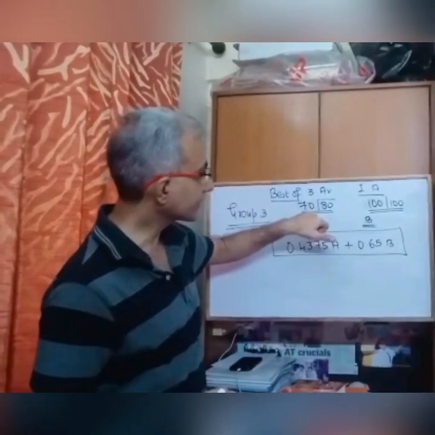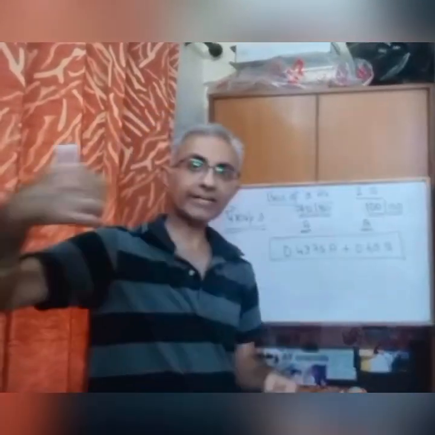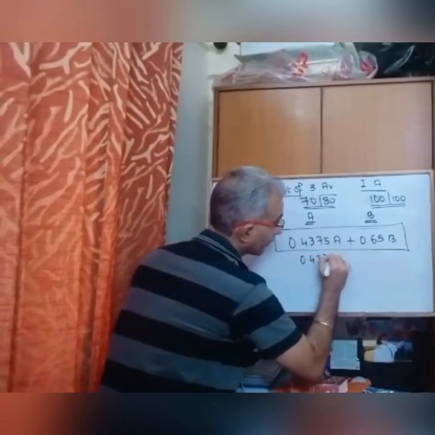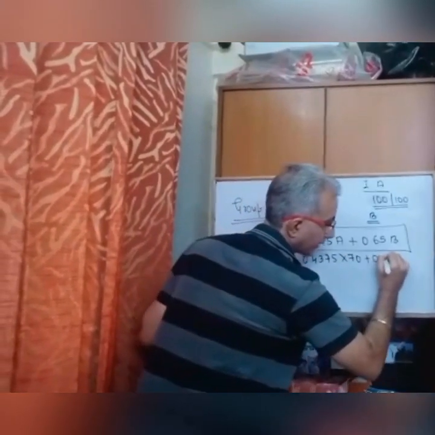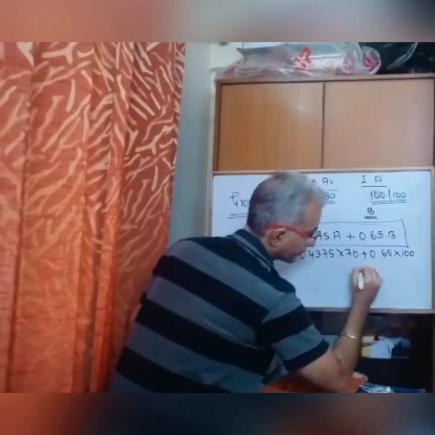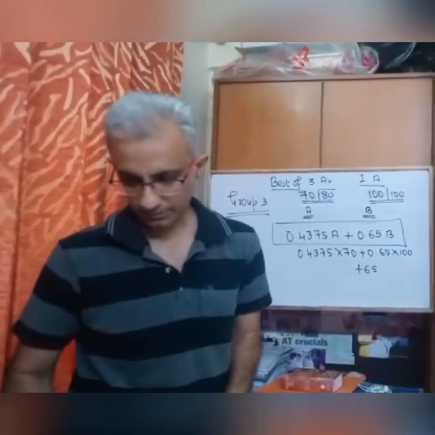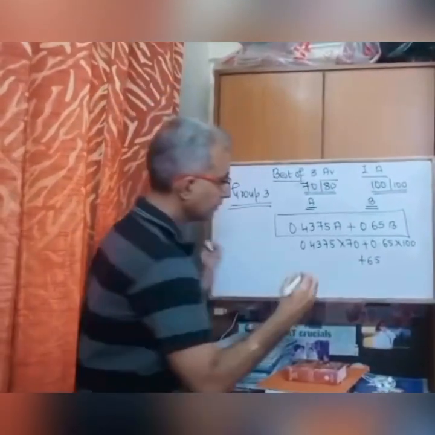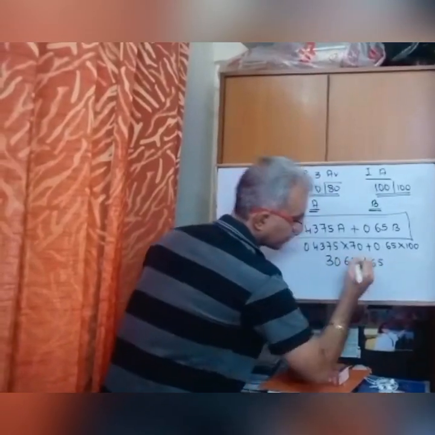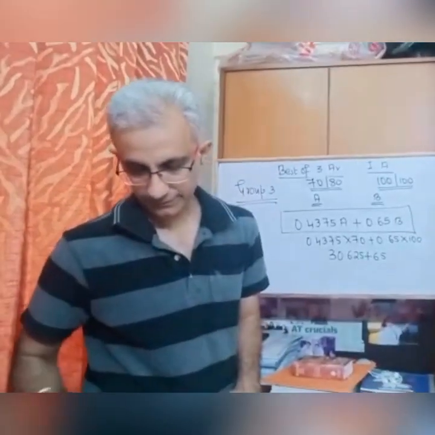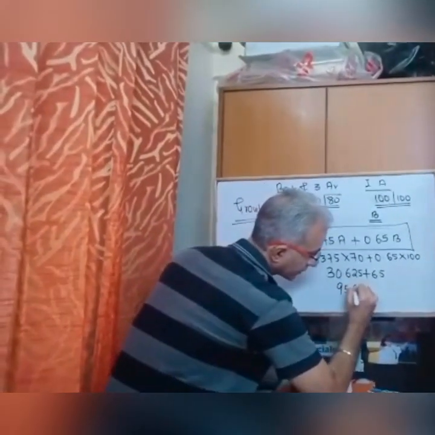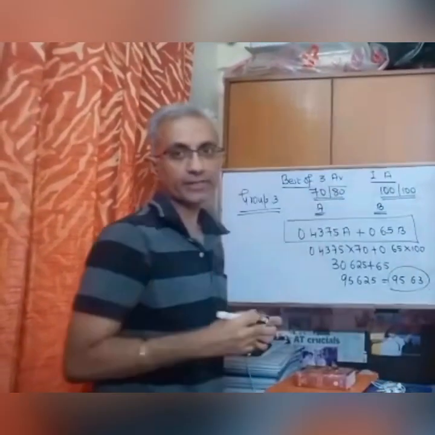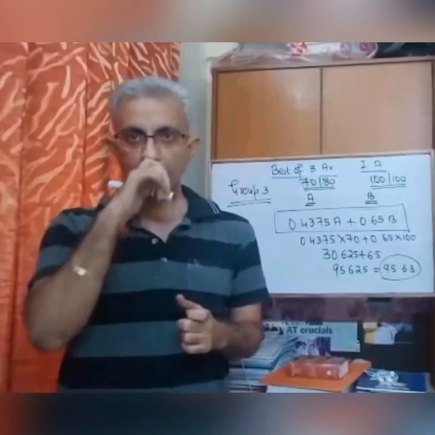So what they have done is they've taken this as A and this as B. So instead of the entire calculations, you could directly plug in here. It will be 0.4375 into 70 plus 0.65 into 100. Now this is directly getting to a 65. 0.4375 into 70 gives me 30.625, which I add with 65, which is 95.625, which has been narrowed down to 95.6. So this is how your calculation comes. So this is what has been done by ICSE.